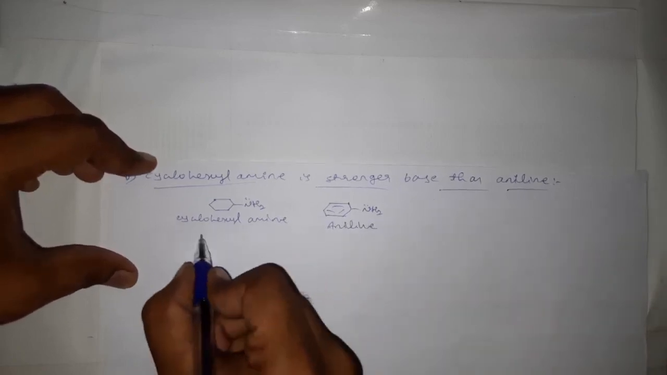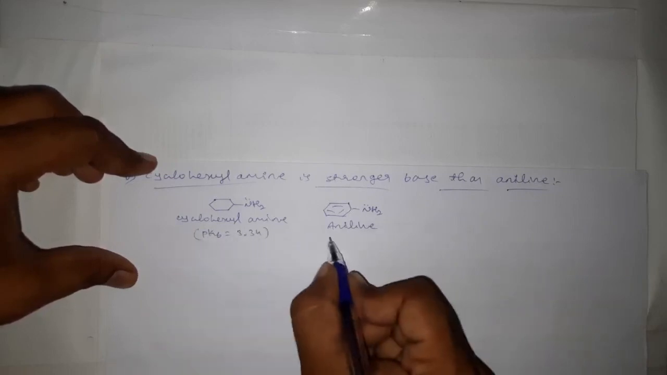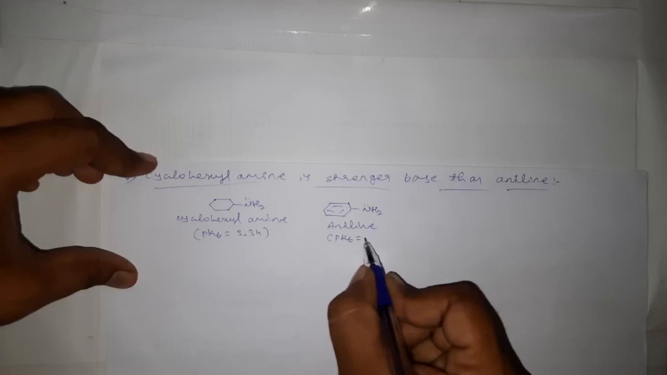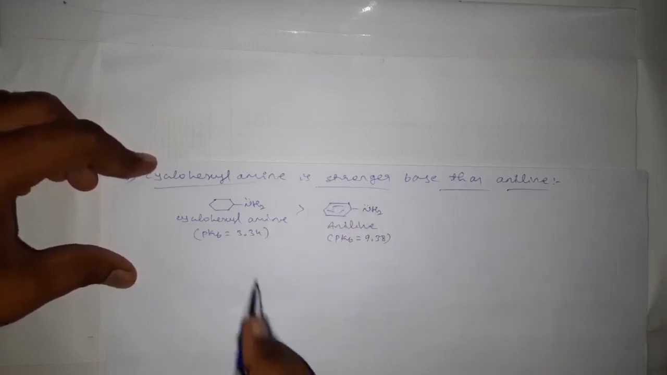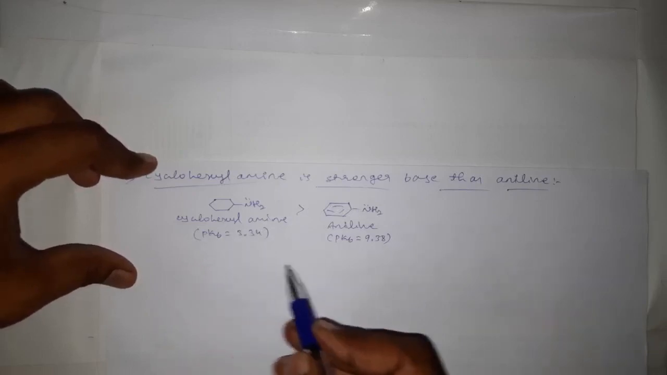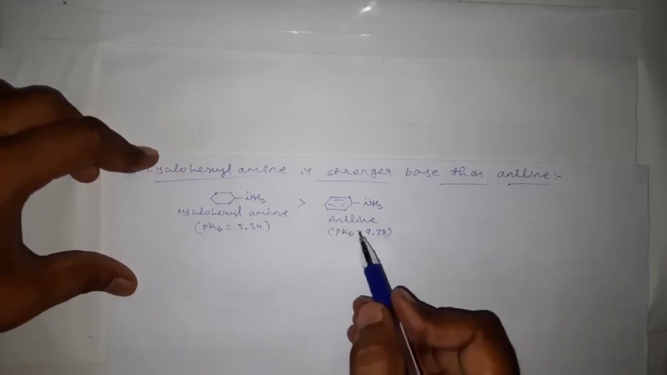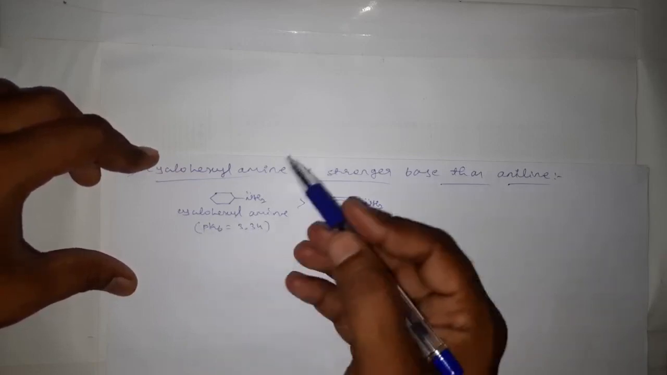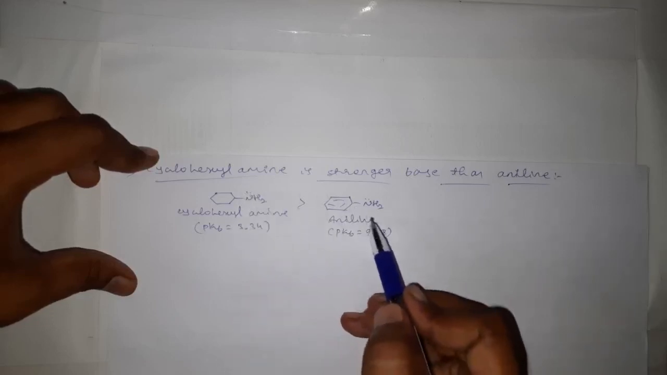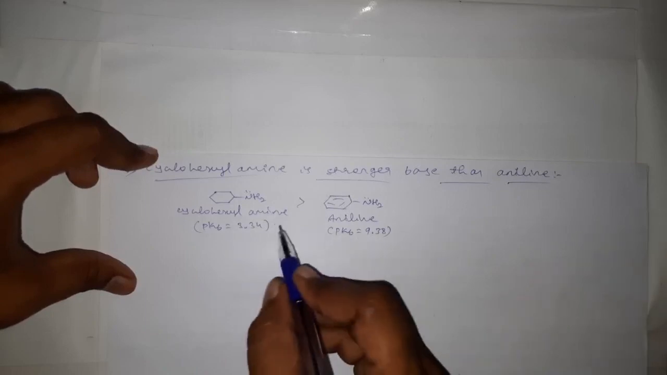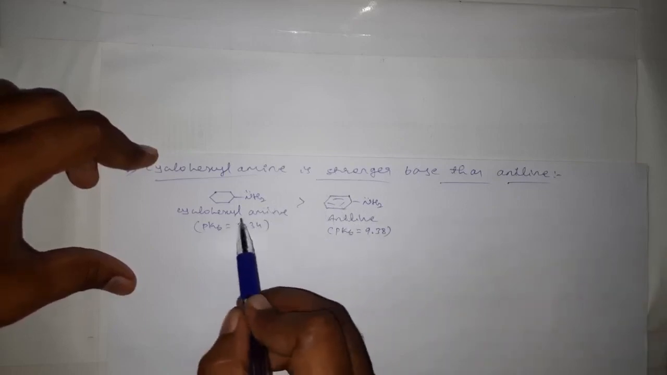Okay, the pKb value for cyclohexylamine is 3.34, and for aniline it is 9.38, and therefore we can easily say cyclohexylamine is more basic as compared to aniline, or it is a stronger base as compared to aniline. That means it can easily donate its lone pair of electrons as compared to this one. And here the reason for this basic nature of cyclohexylamine is as follows.